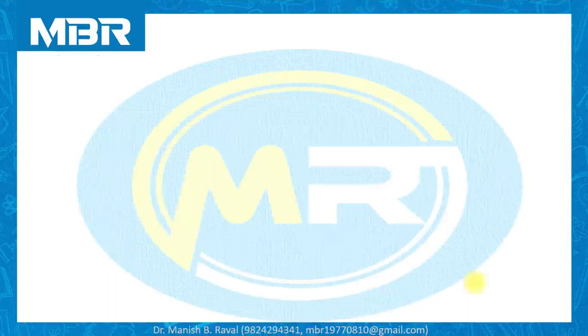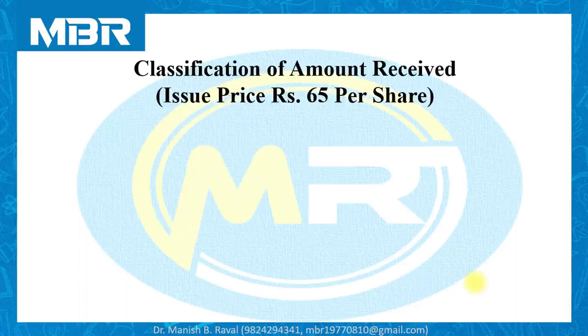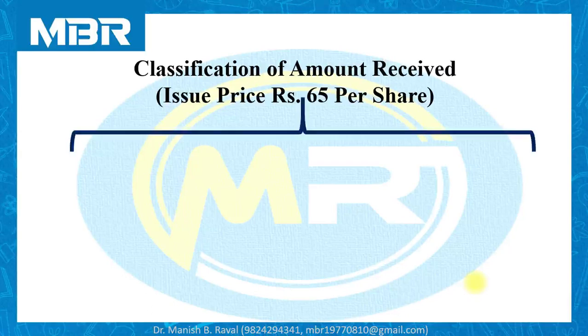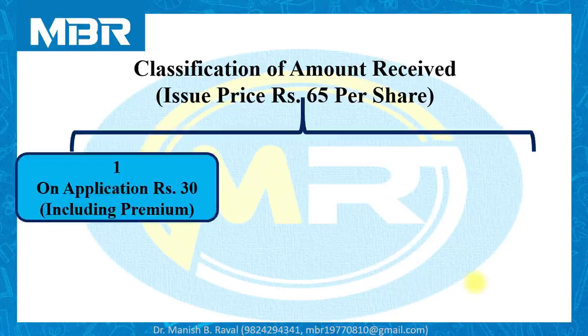Now, before passing the journal entries, it is necessary for you to understand this particular mechanism: classification of amount received by the company, because issue price per share is rupees 65. If you refer to the question properly, you can find that the company has received rupees 30 on application, and these 30 rupees include the amount of security premium, because it's clearly given in the question.